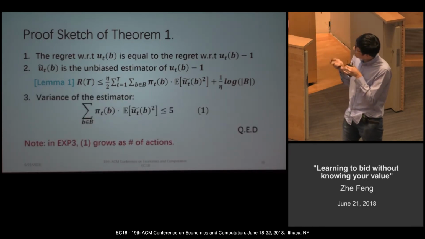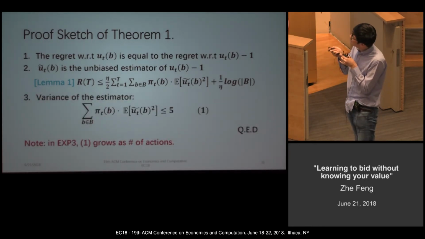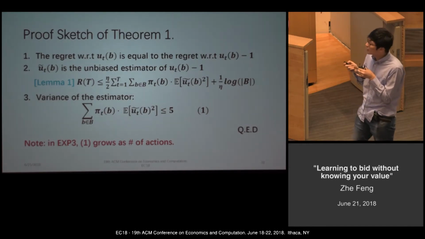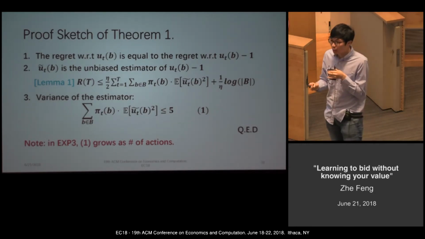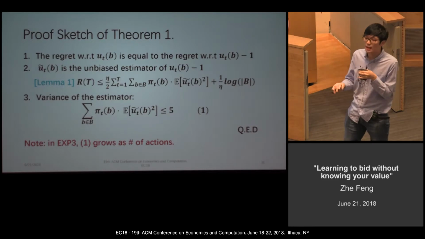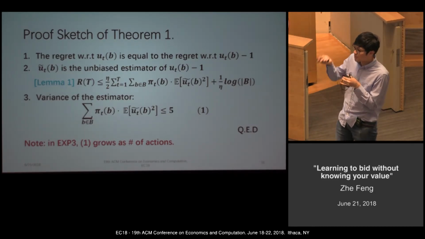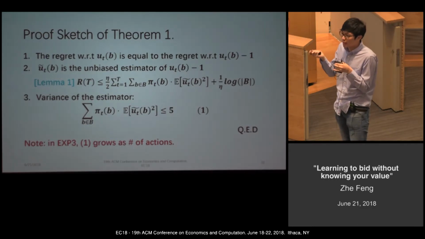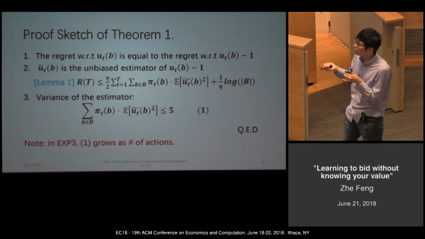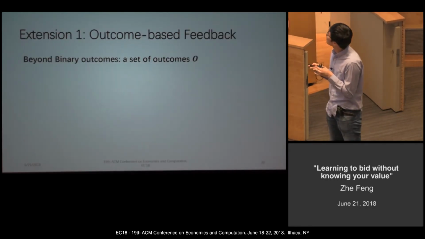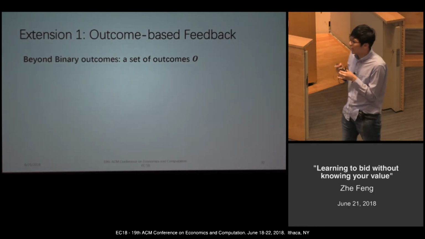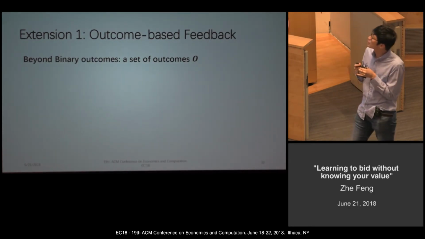The key point in our proof is how to bound the variance of the estimator. In our WinEXP algorithm, this can be bounded by a constant, which is 5 in this setting. But suppose we use EXP3, this term will grow with the number of actions. So that's why our algorithm is better than EXP3.